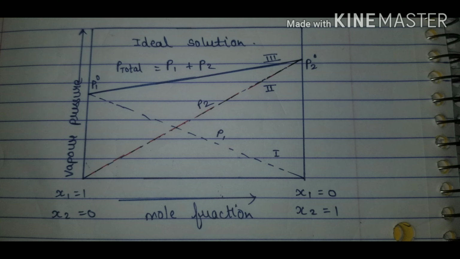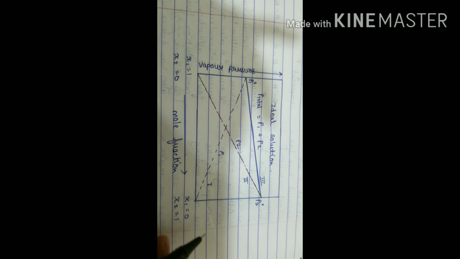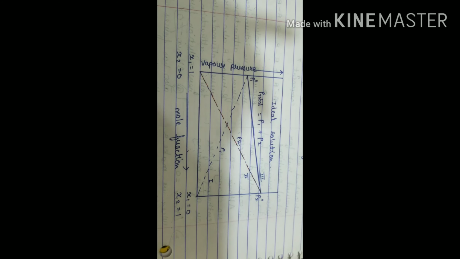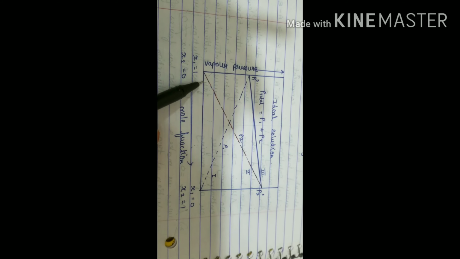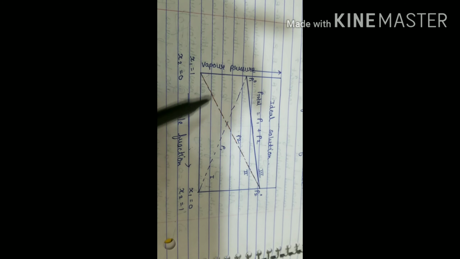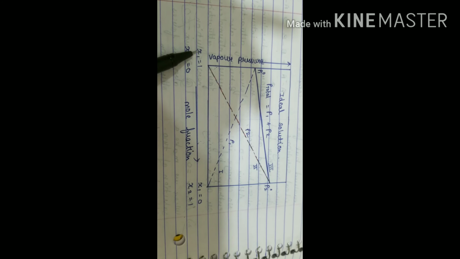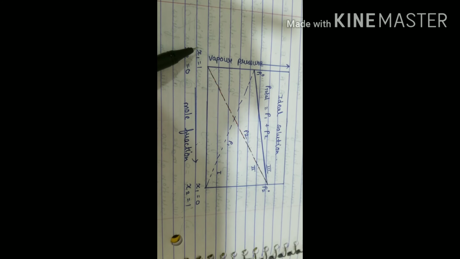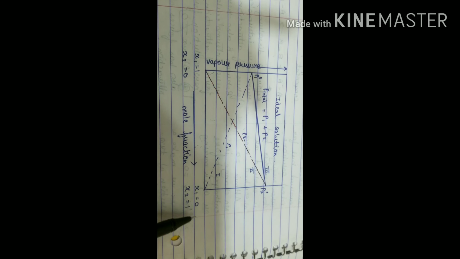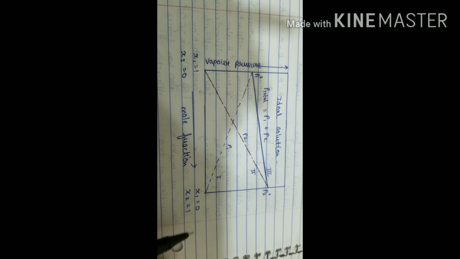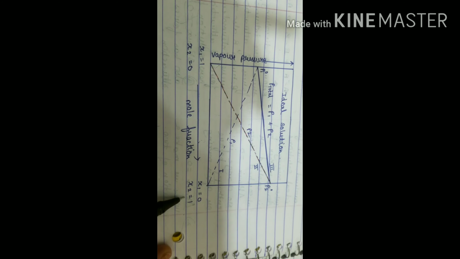On the left hand side it is x1 is equal to 1 and x2 is equal to 0, and on the other side is x1 is equal to 0 and x2 is equal to 1. I shall just explain this graph of vapor pressure against mole fraction to you all again. So here the x-axis is denoted for mole fraction and the y-axis is vapor pressure. Fine. Now this is the correction that you need to do in the textbook as well. Here x1 is equal to 1 and x1 is equal to 0, and when the mole fraction of the second component is 0 and when the mole fraction of the second component is 1.